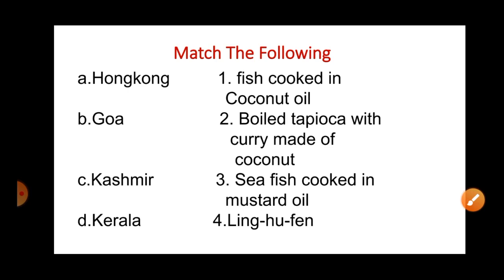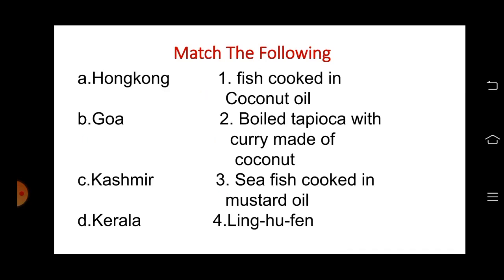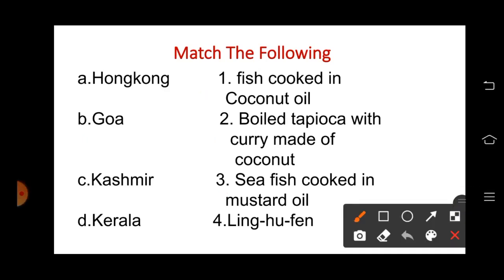Next, match the following. A, Hong Kong. B, Goa. C, Kashmir. D, Kerala. Option 1, fish cooked in coconut oil. Option 2, boiled tapioca with the curry made of coconut. Option 3, sea fish cooked in mustard oil. 4, Ling Fen. Just now we have discussed the food habits of the different regions. Hong Kong people like snake, so the dish made of snakes is Ling Fen. So it is 4 here.